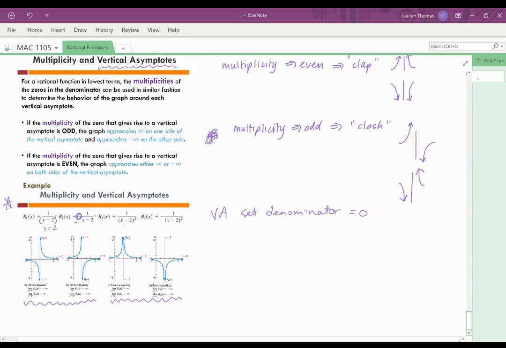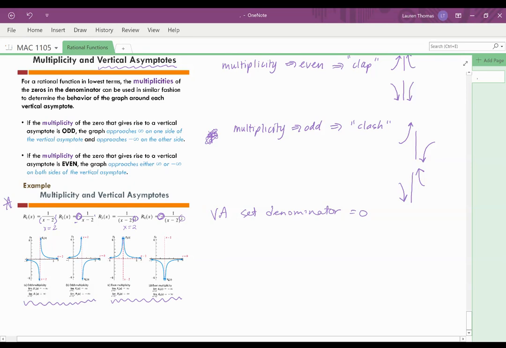Okay, so we're going to have the same vertical asymptote for each of these, x equals 2, but the multiplicity is even in both of these cases. So you can see that the function is clapping. They're heading towards positive infinity for this one and negative infinity for the second one. It's heading towards negative infinity because of the negative on the outside. So the negative reflects that motion of the clapping.